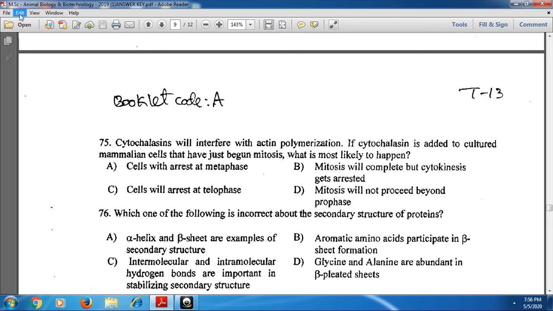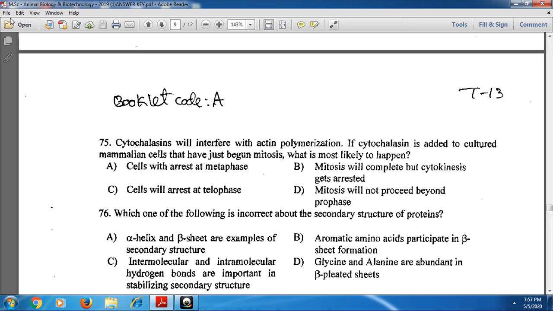Next, 75th one: cytochalasin will interfere with actin polymerization. If cytochalasin is added to cultured mammalian cells that have just begun mitosis, what is most likely to happen? Cytochalasin normally arrests the cytokinesis process. That means mitosis will proceed but cytokinesis gets arrested. Mitosis requires karyokinesis and cytokinesis, so mitosis up to karyokinesis is completed but cytokinesis gets arrested when cytochalasin is introduced.